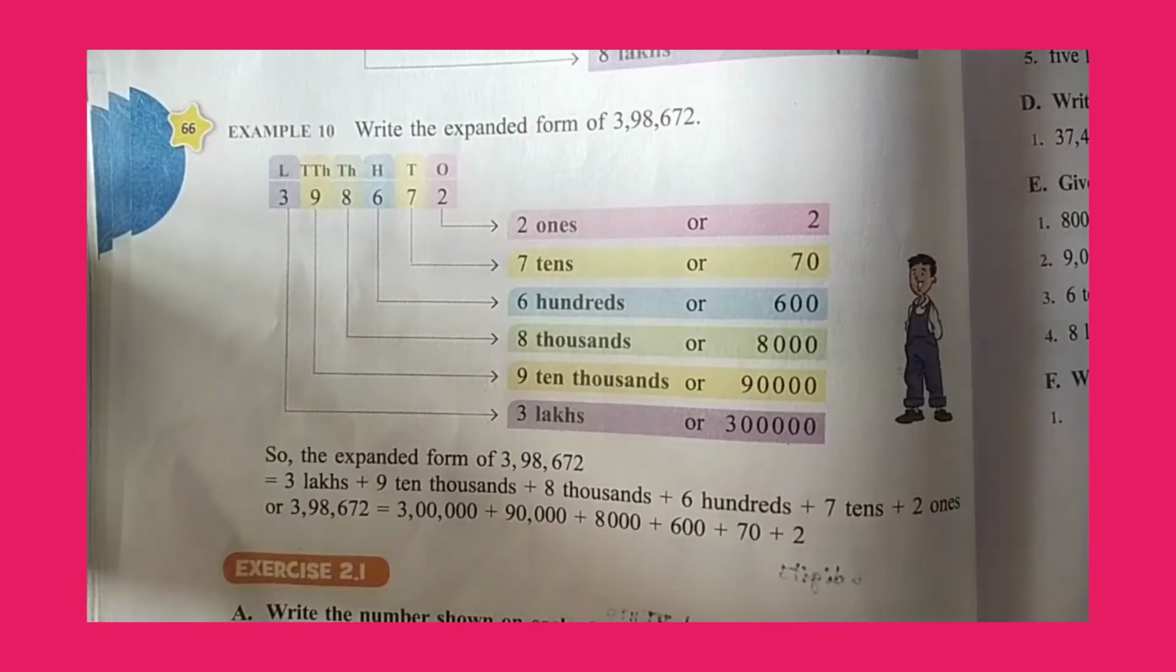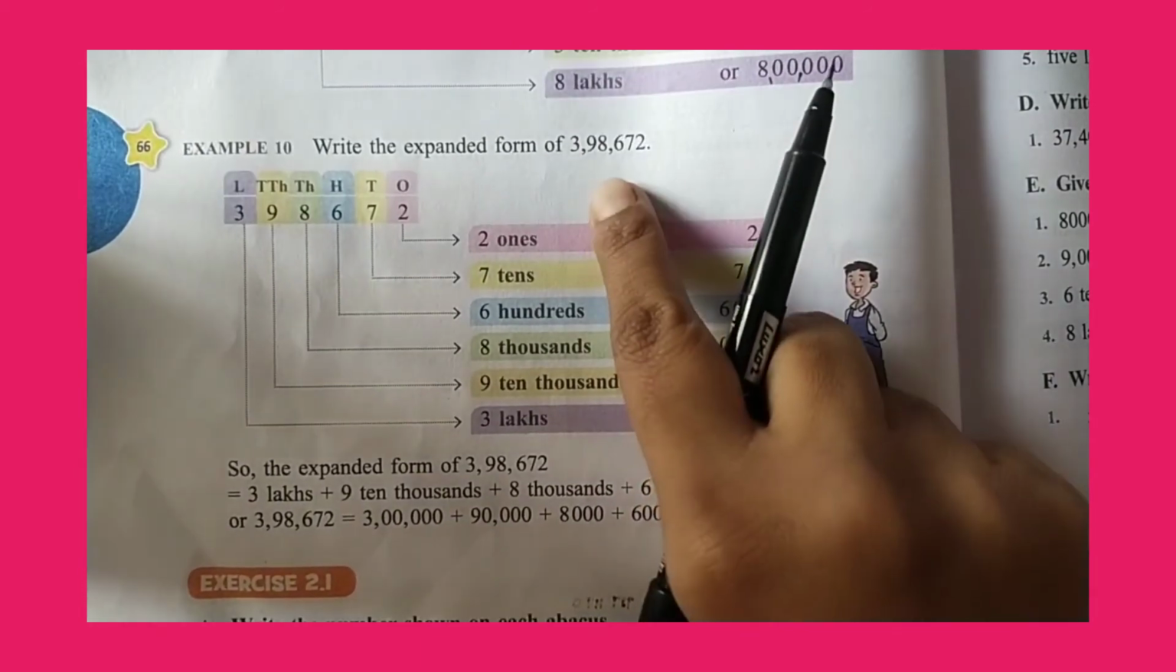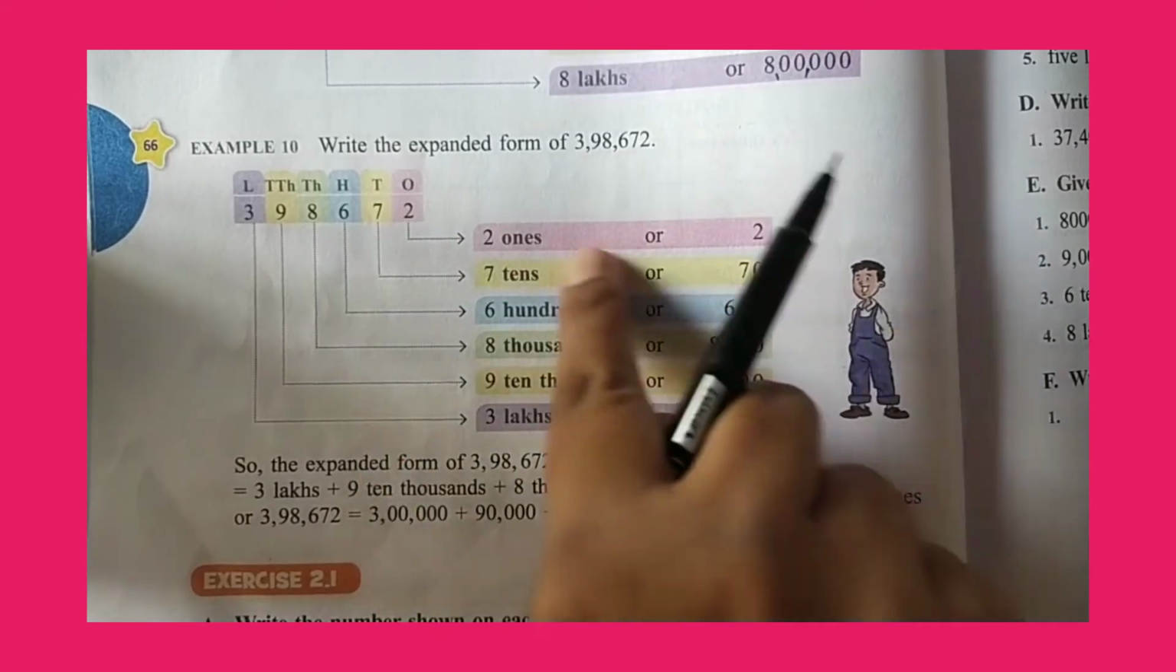Next, write the expanded form of 3,98,672. So first we have to write the place value.